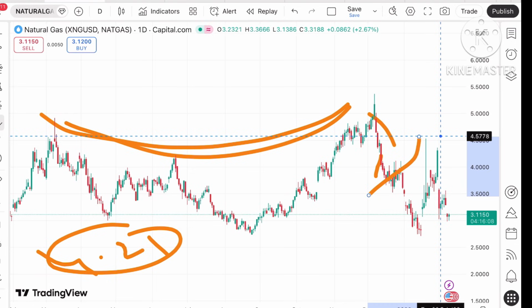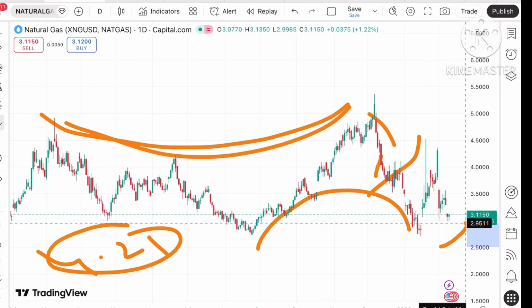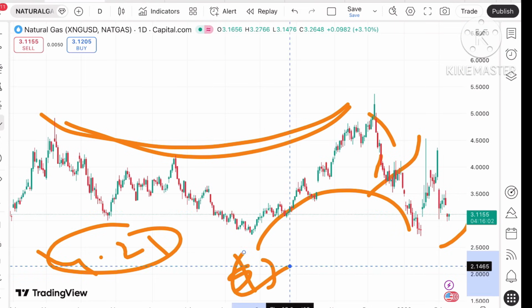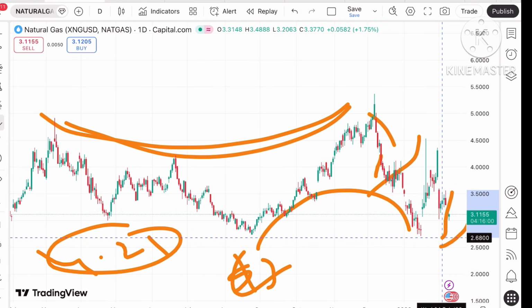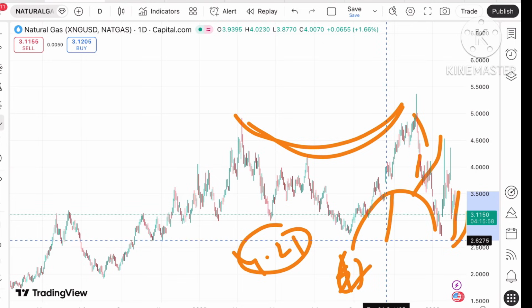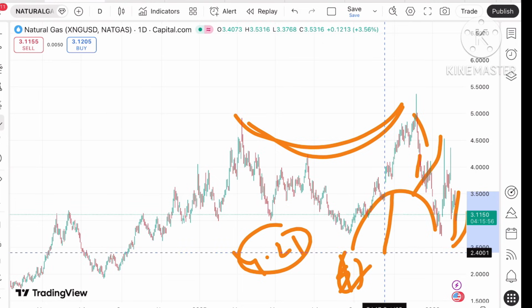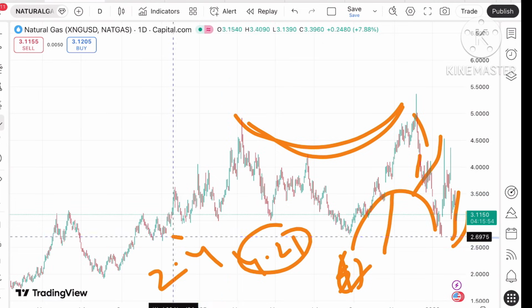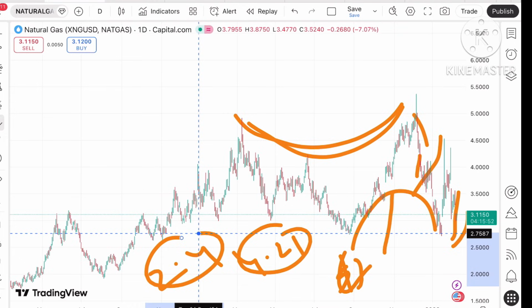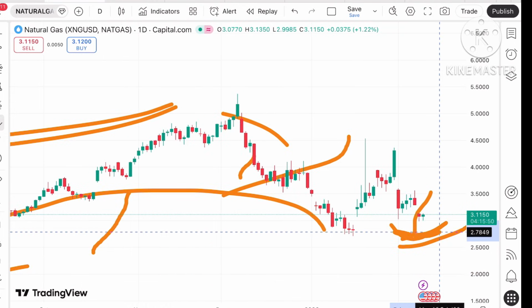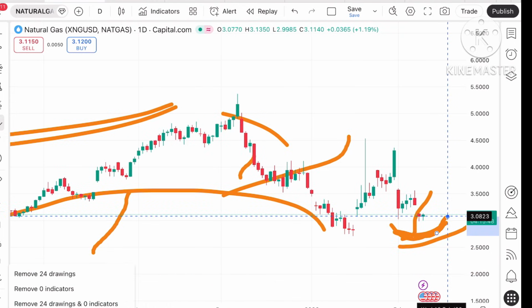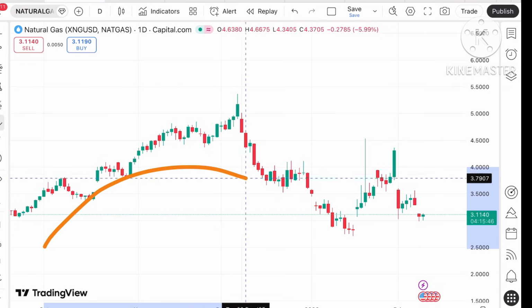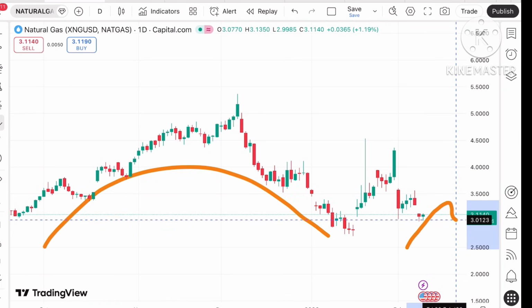Okay, and if you look at this particular smaller pattern we have seen, if the price keeps falling below a level of around $3, there is a higher chance it will cross a level of 2.7, and from there a further downfall can be seen, and chances of going towards 2.6 will be there. From there it can touch a level of $2.4. Okay, and then a further low can be there. But if it starts sustaining above this level, because this pattern is supporting, chances will be very high.